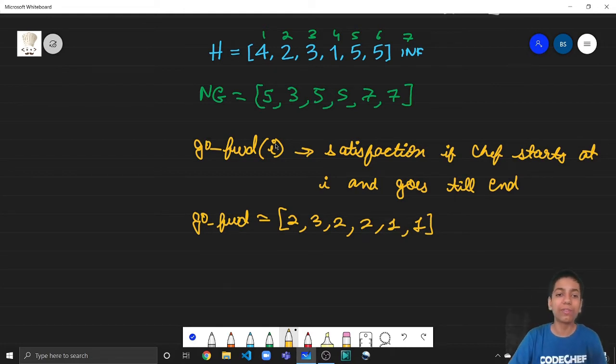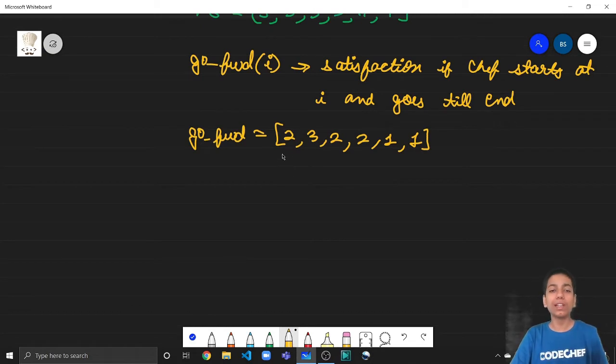We are only visiting the mountain 5 in that case. Now note that go forward of I has to be distinct. If he starts at the ith mountain, since the chef follows a very specific pattern, there has to be only one satisfaction that he gets from one I. So we don't need to consider the max satisfaction. There will only be one satisfaction for one go forward of I. So this is how the go forward array looks.